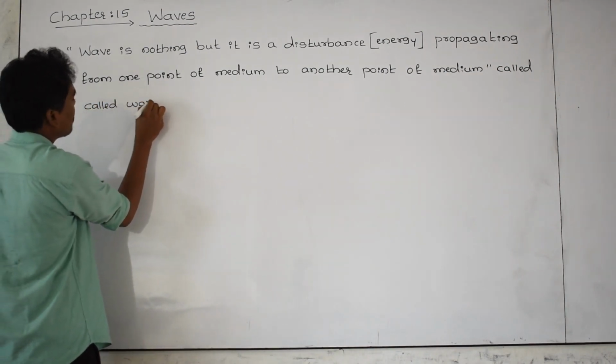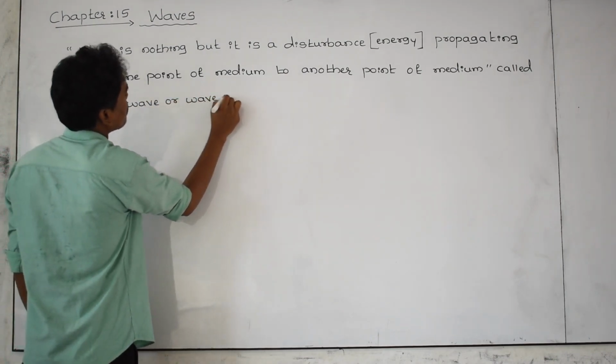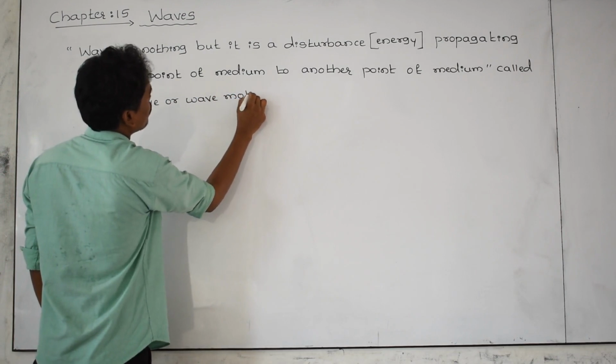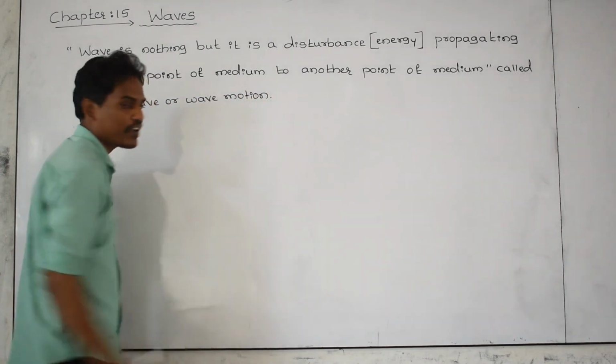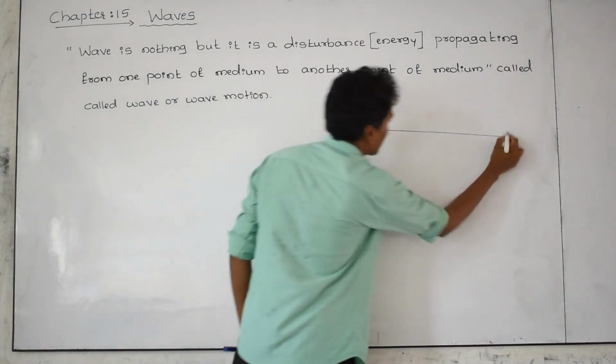You can use either word, wave or wave motion. And graphically, a wave can be represented by a sinusoidal wave.